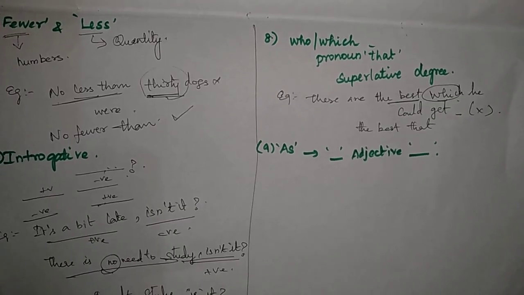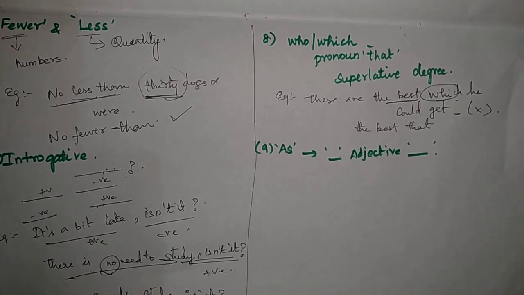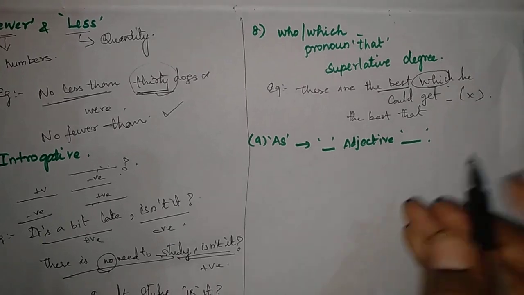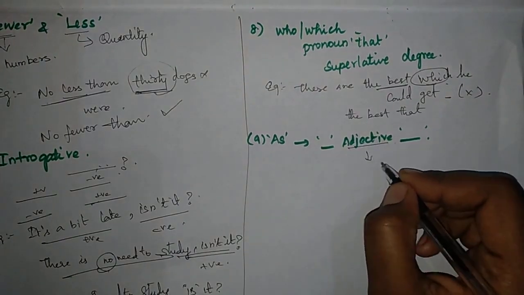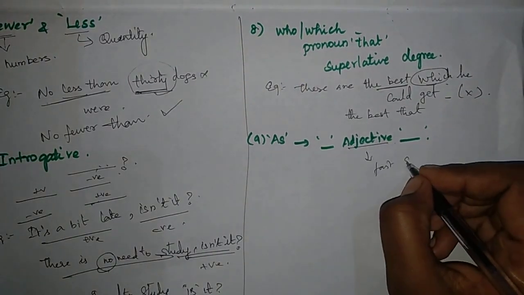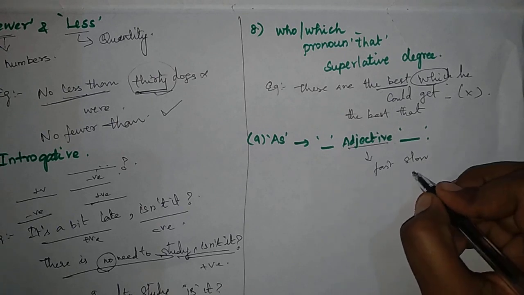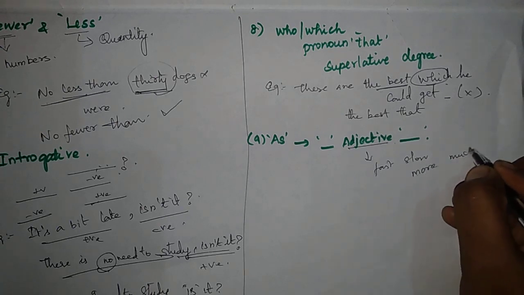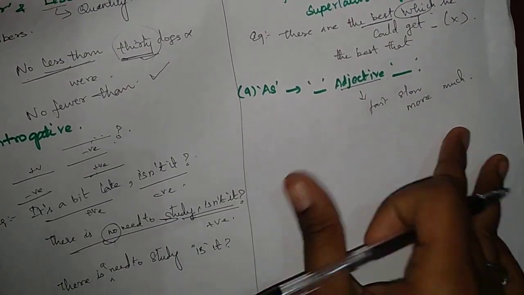The ninth tip is that the word "as" is very important. It can be used both in front of and after an adjective. The word "as" can be used both before and after the adjective to show the equality of that statement. For example, adjectives are like fast, slow, more, much, isn't it?